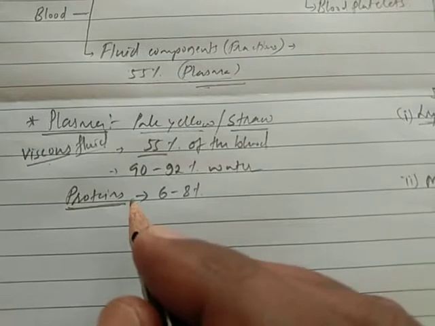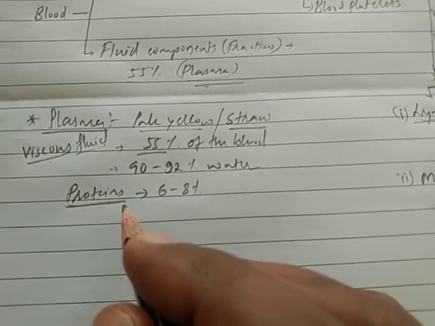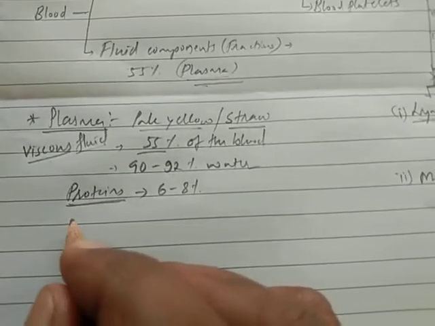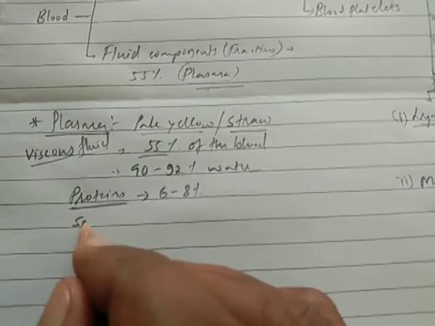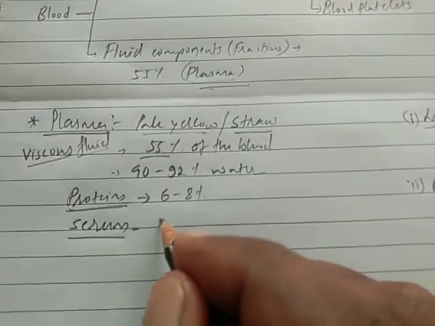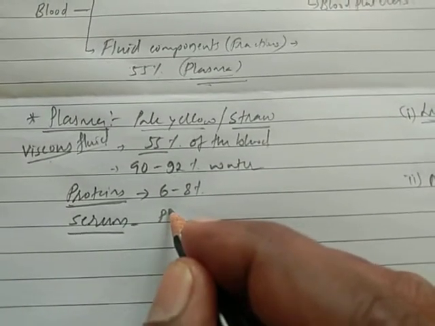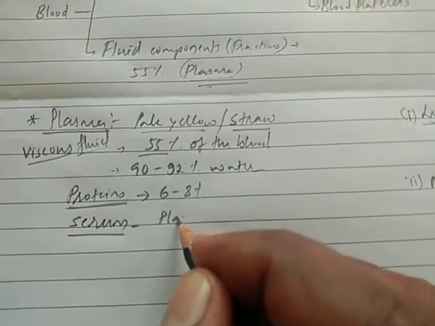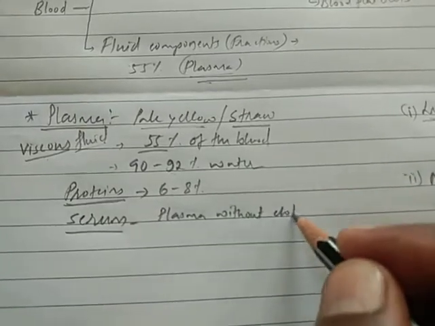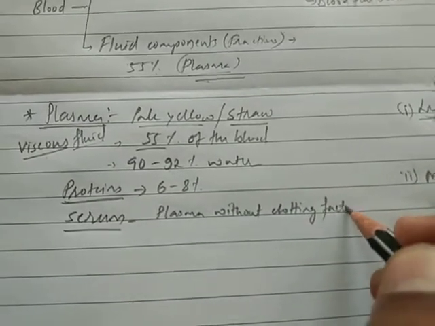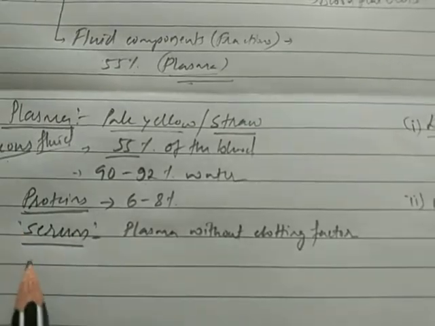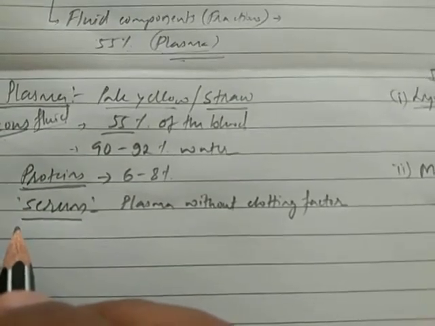One more point to add here: plasma without the clotting factors is called serum, also called blood serum.